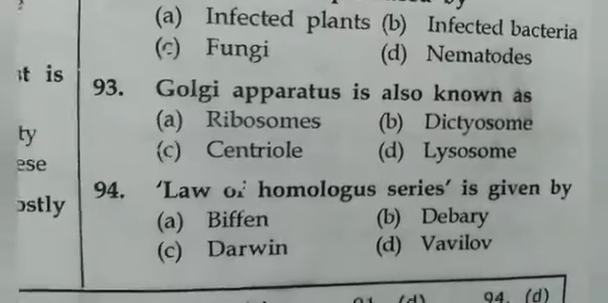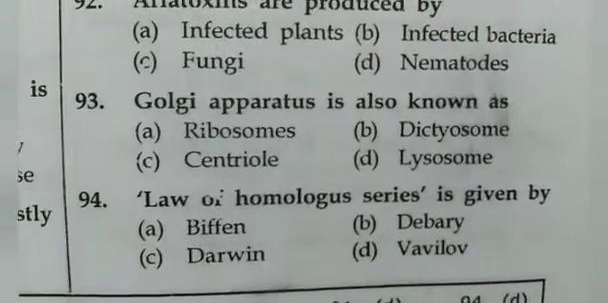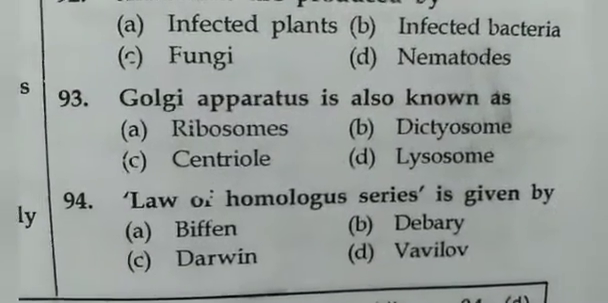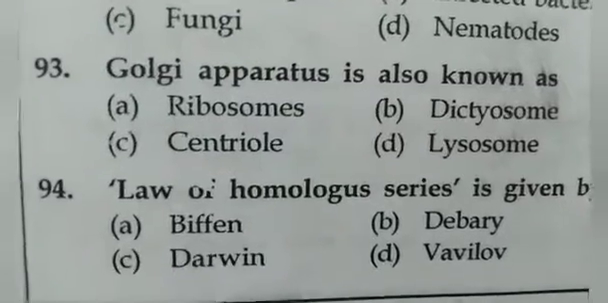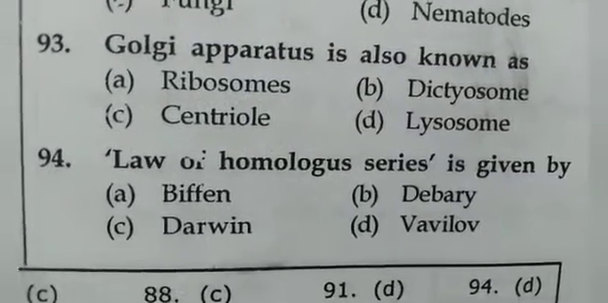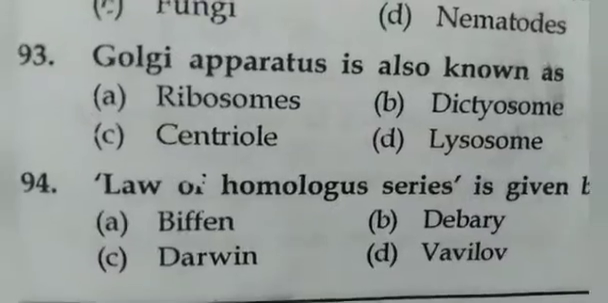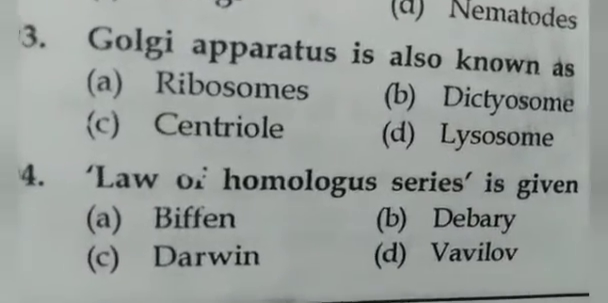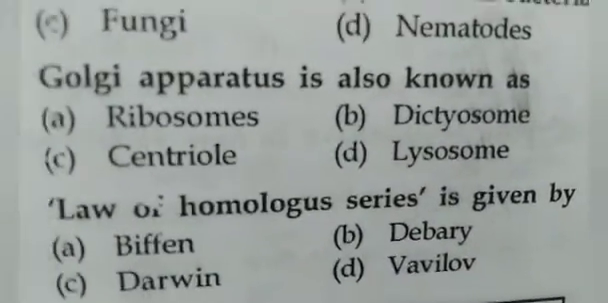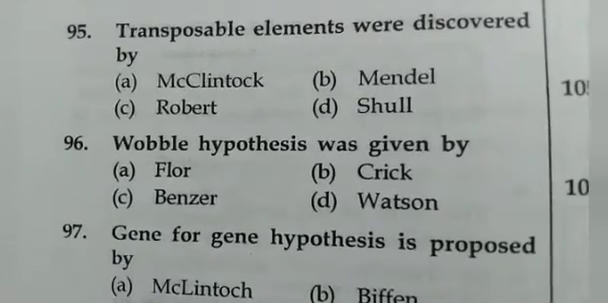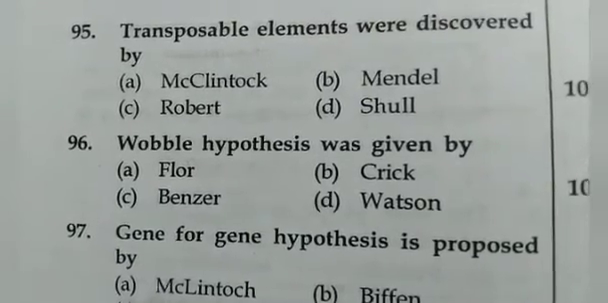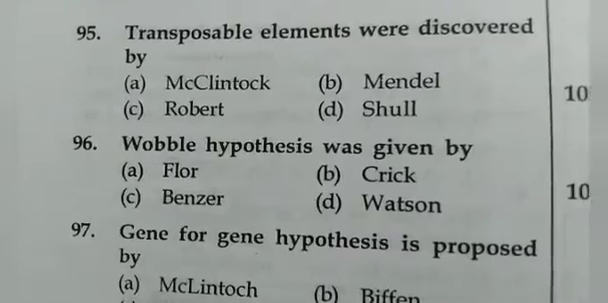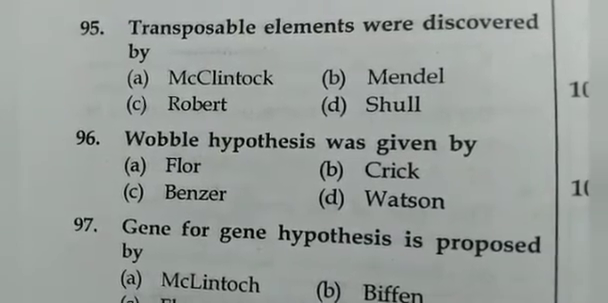Golgi apparatus is also known as dictyosome. Law of homologous series is given by Vavilov. Transposable elements were discovered by McClintock.